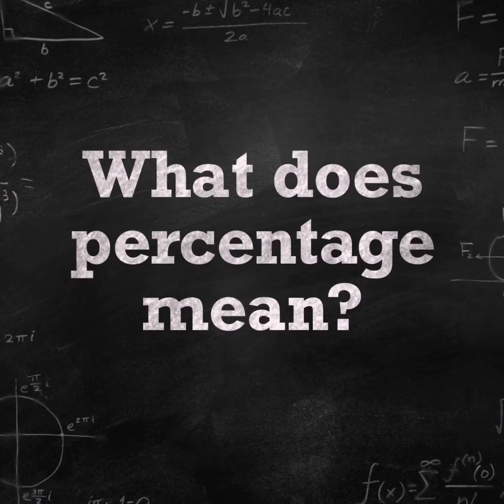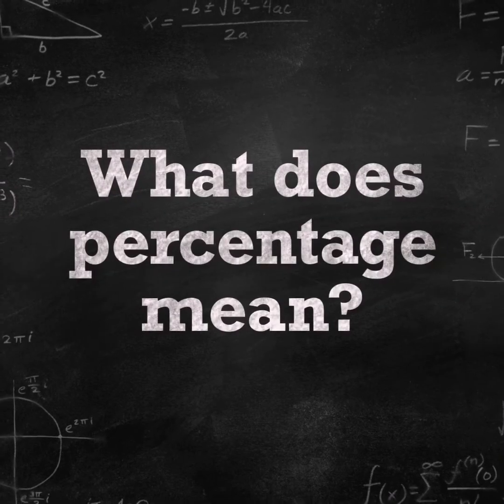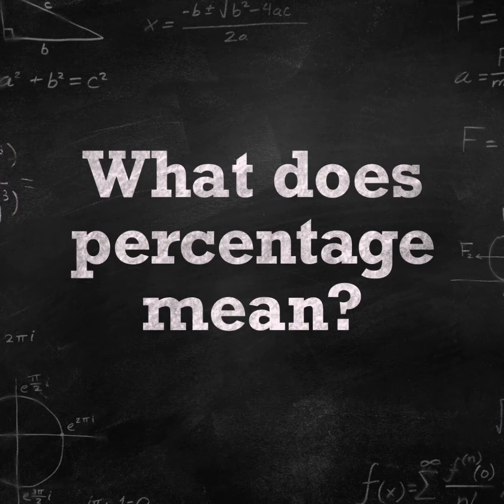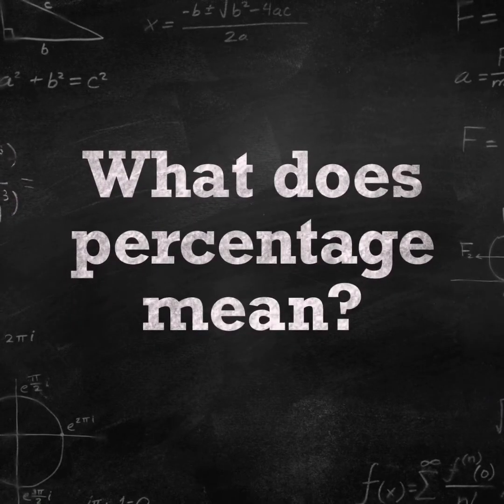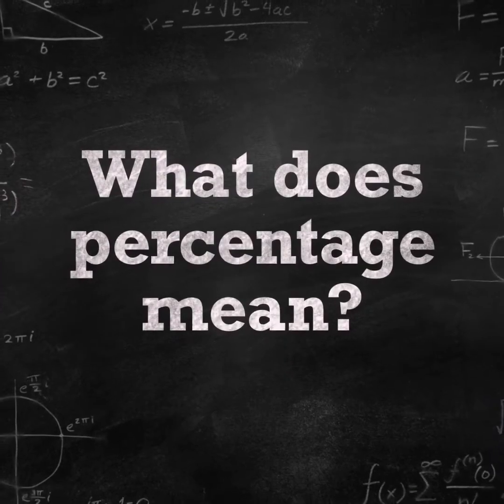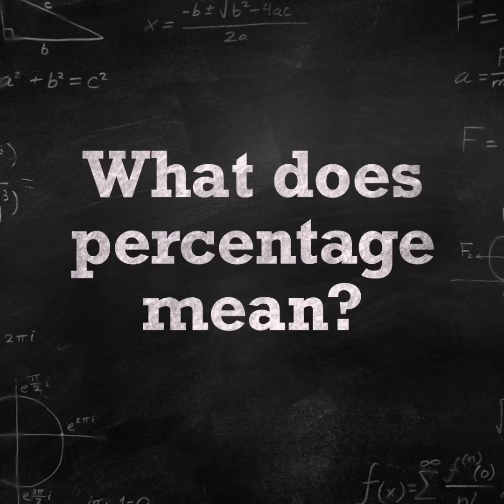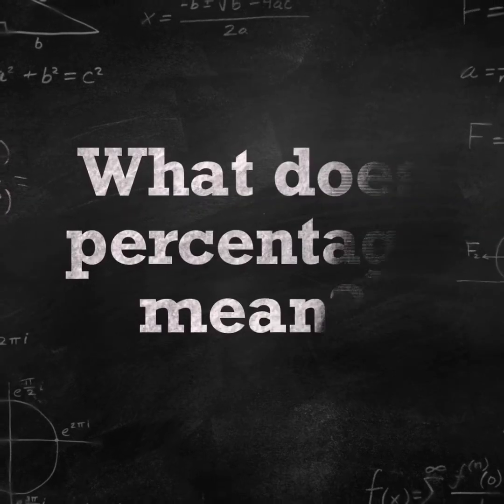Right, let's get started. So what does percentage mean? I want you to take a minute and just think about what we mean when we say percentage. Well, cent means 100. Think about things like a centipede or centimetre. There's 100 centimetres in a metre. There's 100 years in a century. There's 100 legs on a centipede. So cent means 100. So per cent means out of 100, for every 100.